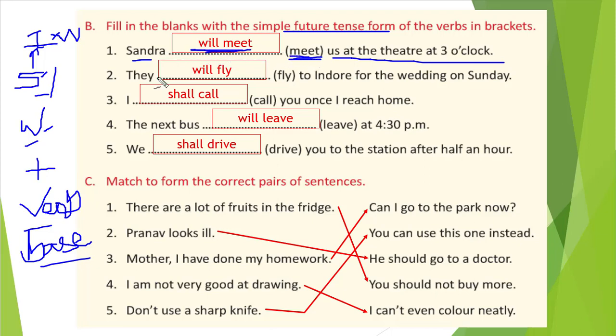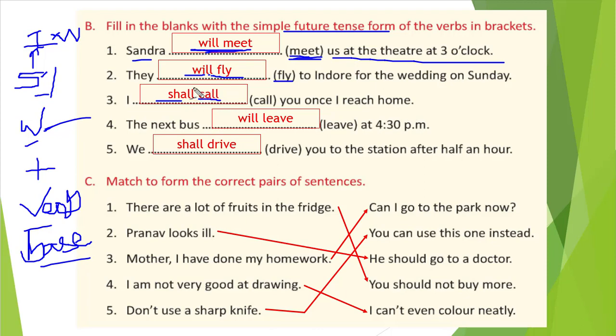So will meet. They blank space fly to Indore to the wedding on Sunday, right? So they, that means we will use will. So will, and base form of fly is fly itself. So will fly. That is the answer. I blank space you once I reach home. So call. Whenever I or we is there, we will use shall. I shall, base form of call is call. So I shall call you once I reach home.